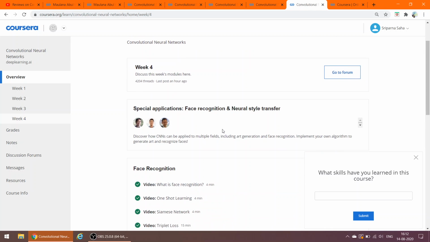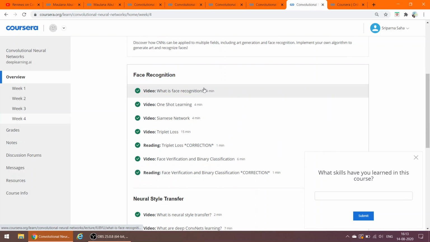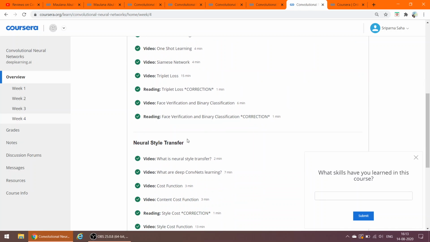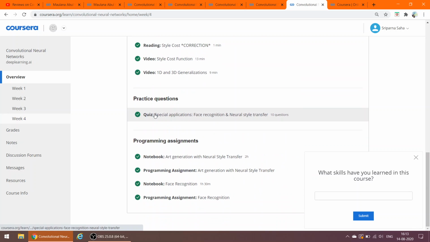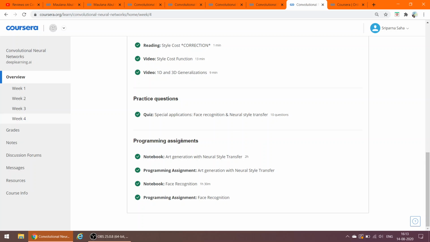Then in week 4, the last week of the CNN course, it will be about face recognition. In the earlier week it was much more about car detection, but here it will be about how to recognize a face. Then another case study will be talked about in detail, that is neural style transfer. There will be a quiz of 10 questions in week 4 as well, and there will be two programming assignments.